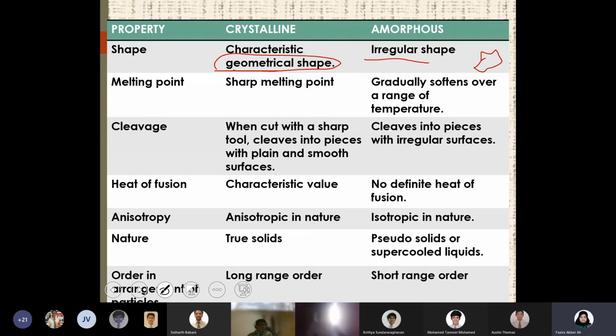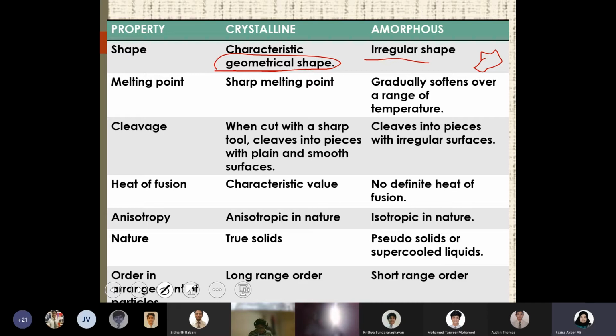Shape of crystalline and amorphous solid. Crystalline means a perfect geometrical arrangement. It may look like a diamond shape, or a cubic arrangement. You can compare it with any of the geometrical shapes. But amorphous means it's irregular. It will have a shape and is also considered a solid. A solid will have a definite shape, but that shape will be irregular. So that is the shape property of crystalline and amorphous.